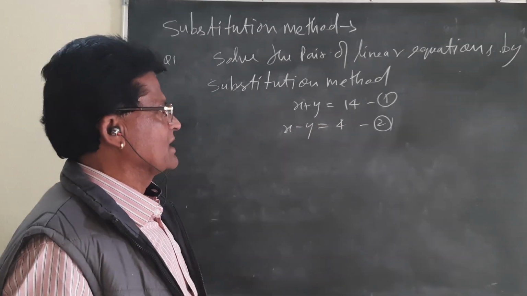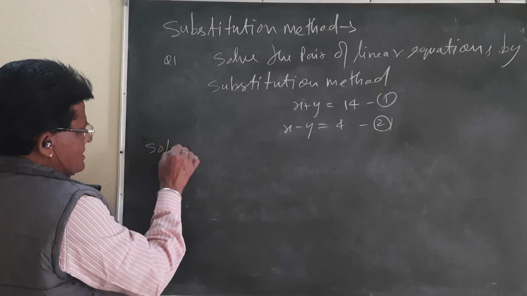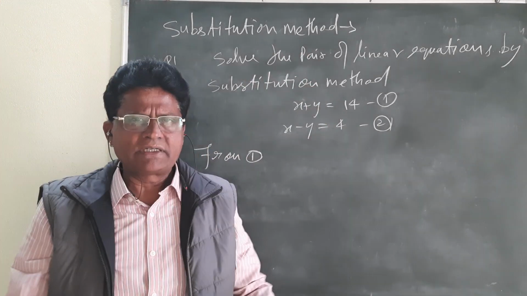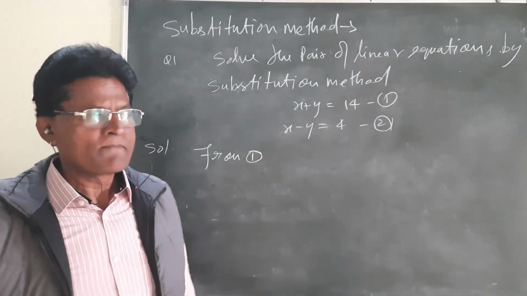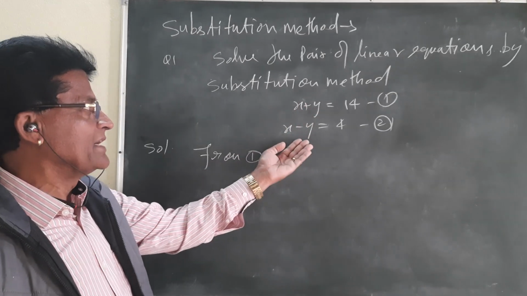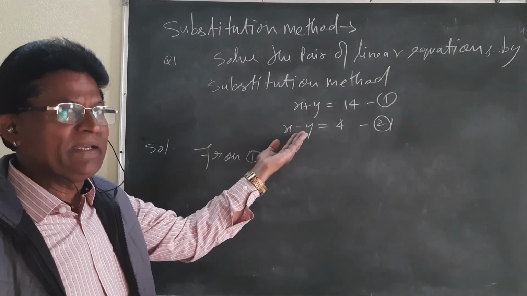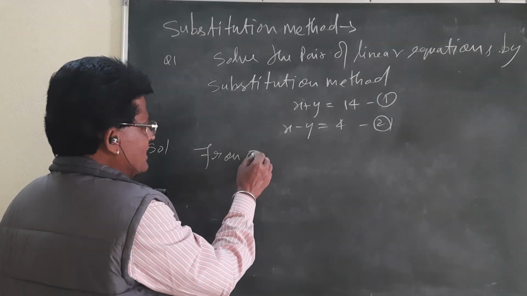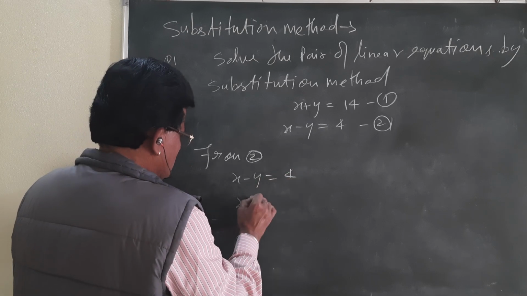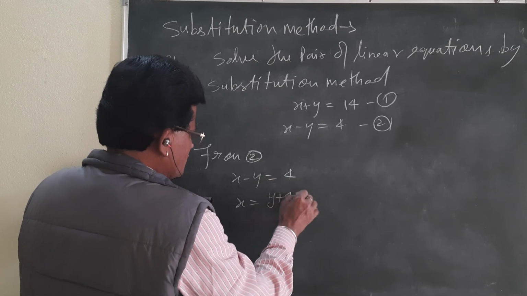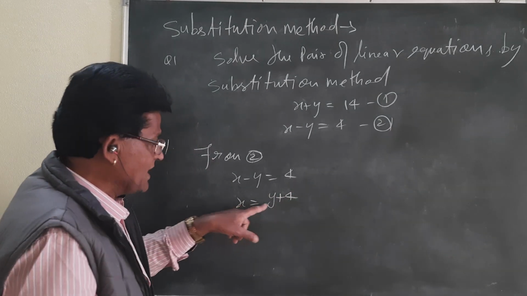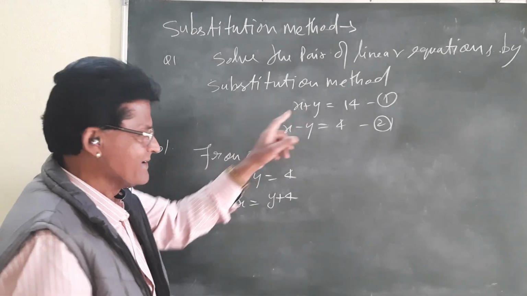Okay? See, these are the two equations. What is the substitution method? From either equation 1 or equation 2, that depends upon you, whichever equation you want to take first. You can take this one also, that will be easy. From 2 you can take: x minus y is equal to 4. x will be equal to y plus 4. When you transpose y from the left side to the right side, it becomes y plus 4. And the value of x you substitute in 1.